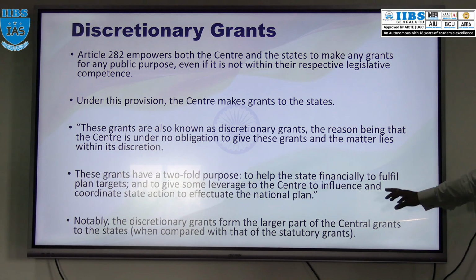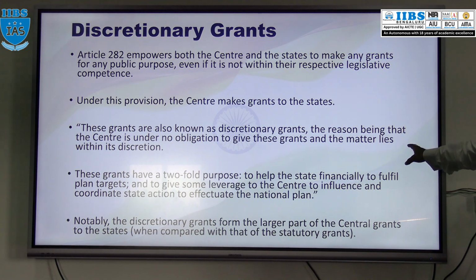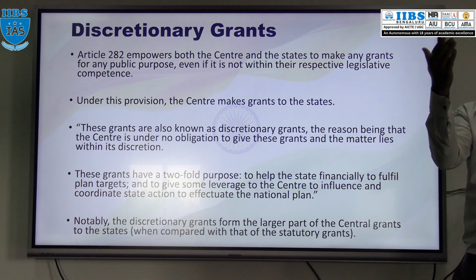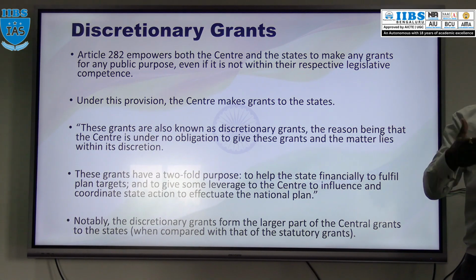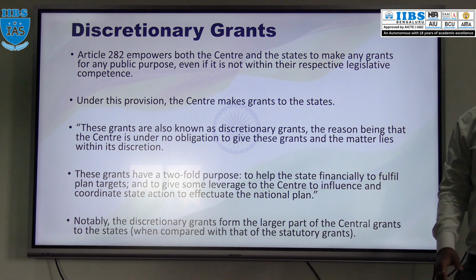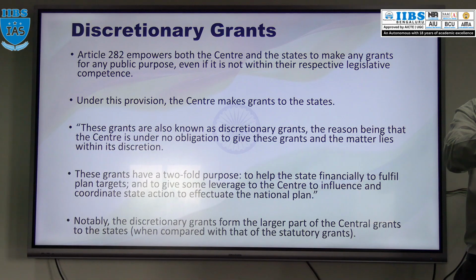This grant will be given by the central government to the state government generally for two purposes. What were the two purposes? First, so that the state can have financial stability. That means whatever the planning of the state, that should be financed properly. And apart from that, the finance relationship between the central government and the state government should be smooth, so that the state will help the central government in the implementation of national plans.